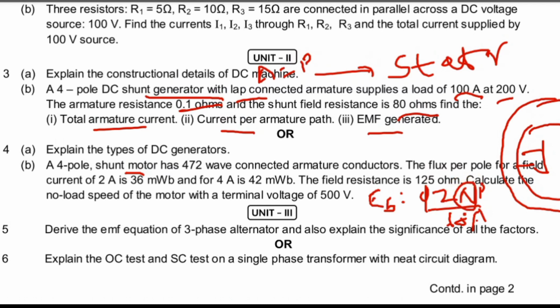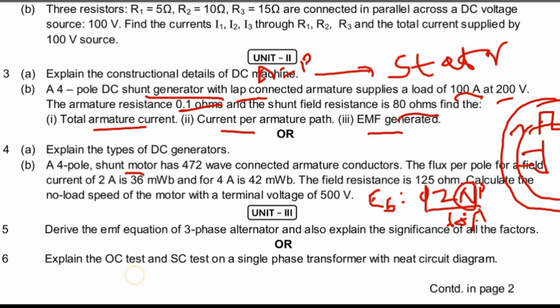Next, from unit 3 they asked the EMF equation of a 3-phase alternator and to explain the significance of all the factors. A 3-phase alternator is a synchronous generator. A synchronous generator has rotating poles, whereas the armature is stationary. It is quite opposite to a DC generator. Derive the EMF equation of the 3-phase alternator. The EMF equation is 4.44 kp kd and so on. You can see that for the synchronous generator.